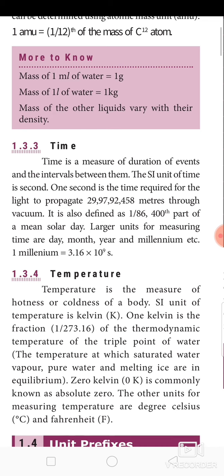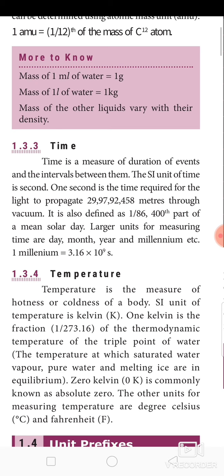The temperature at which saturated water vapor, pure water and melting ice are in equilibrium. So that is the triple point of water. At that time the temperature is 273.16 Kelvin. 0 Kelvin is commonly known as absolute zero. The other units for measuring temperature are degree Celsius and degree Fahrenheit.